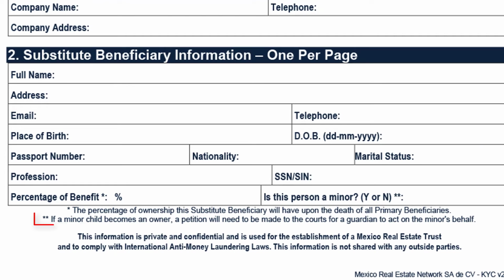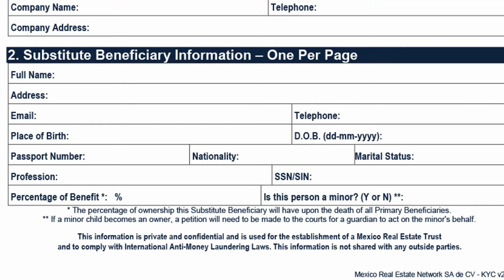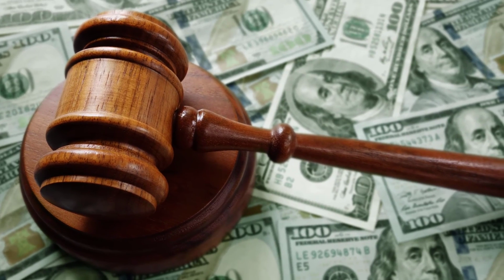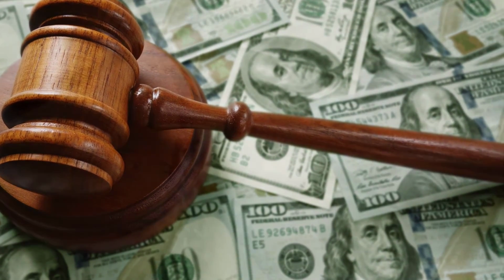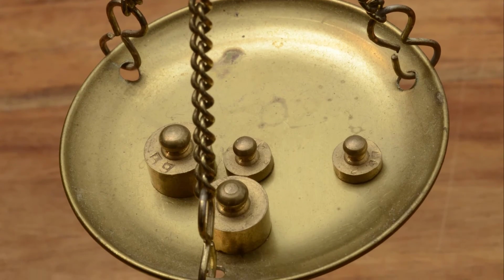Finally, if a substitute beneficiary is under 18 years old when all primaries die, the Mexican courts will need to be petitioned so the minor's guardian can act on his or her behalf. This takes time and money and could complicate a future sale, so please consider this when choosing your substitute beneficiaries.